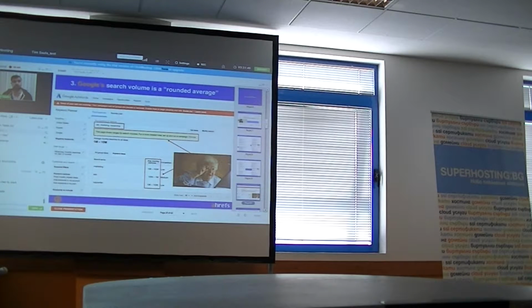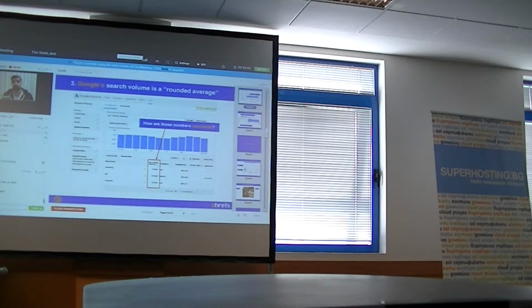The third problem with Google AdWords is that the data about popularity of a keyword, the amount of monthly searches, is a rounded average. And let me explain what rounded average means. Well, first of all, on my screenshot, I'm using kind of a free version of Google's tool. Free means that I'm not running any paid campaigns. I'm not spending money on AdWords. And this is why, instead of more specific numbers, they give me averages.